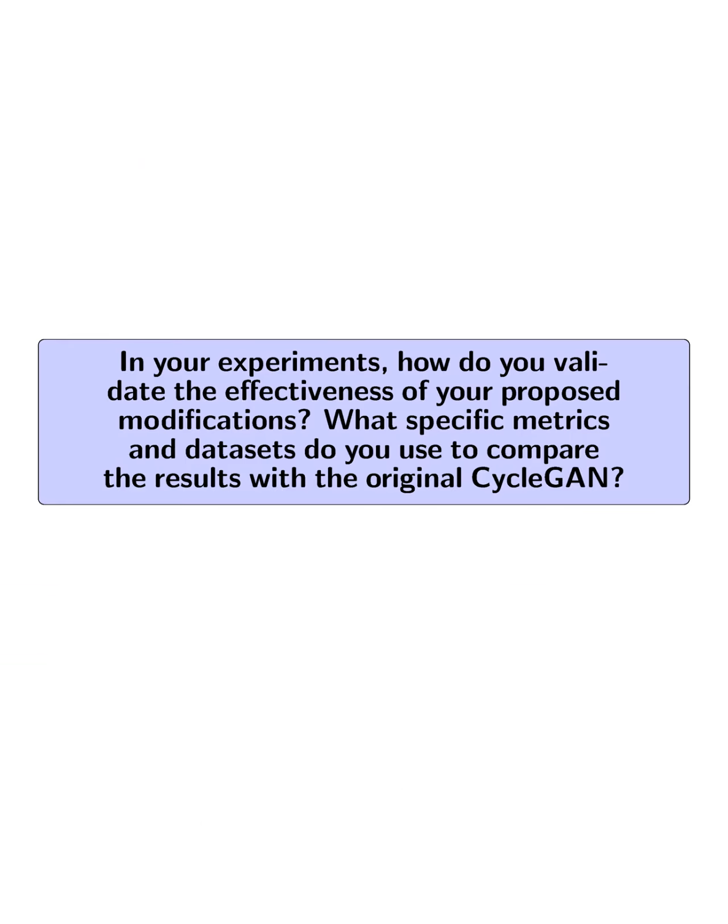In your experiments, how do you validate the effectiveness of your proposed modifications? What specific metrics and datasets do you use to compare the results with the original CycleGAN?